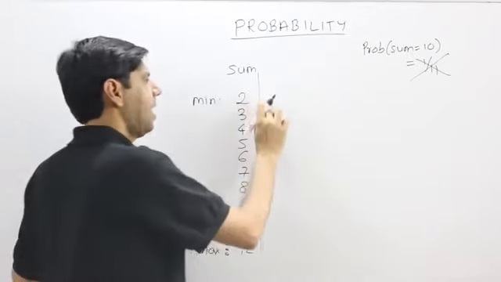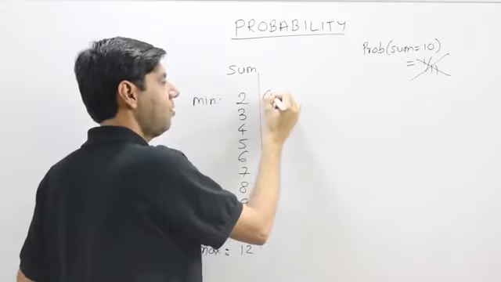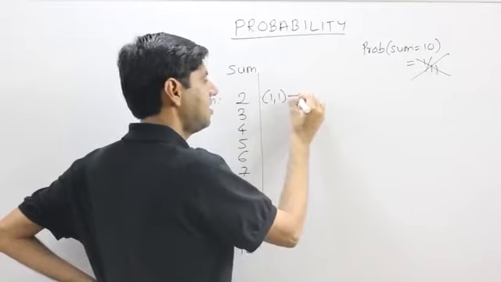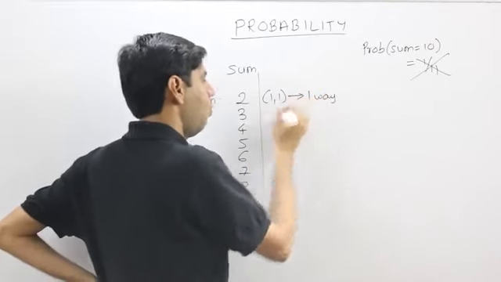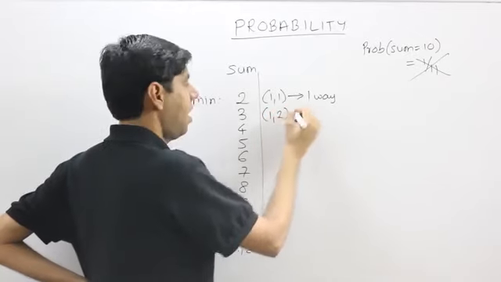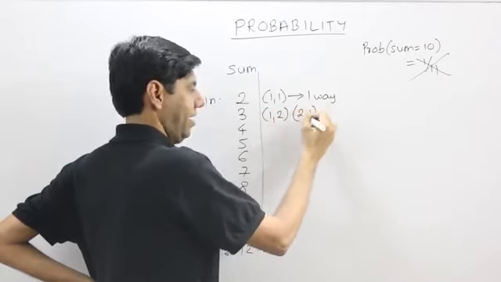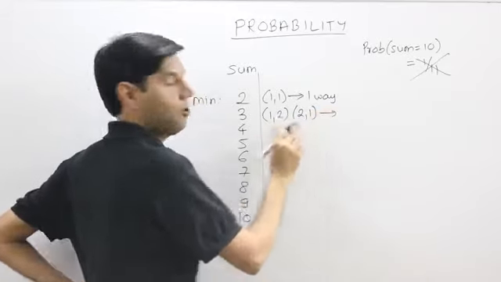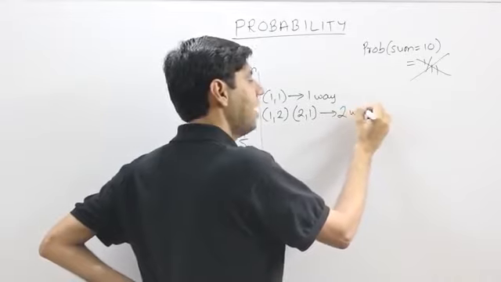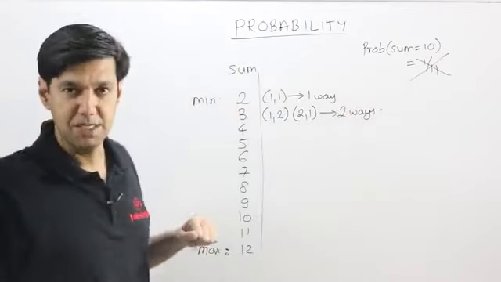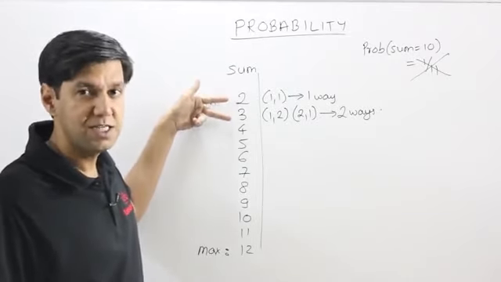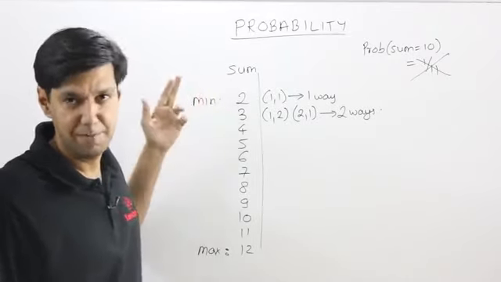For example, let's see how can we get a 2. A 2 could be obtained only as the dice rolling up 1 and 1 each. So this is just one way. Whereas a 3 I could get as 1 and 2, and the other way is 2, 1. We know that both of them are counted differently in 36, so here also I need to count them differently. So I could get 2 ways in which a 3 comes in. So 3 is more likely than 2. There are more number of ways. So we couldn't say that this is 1 by 11th and this is 1 by 11th.